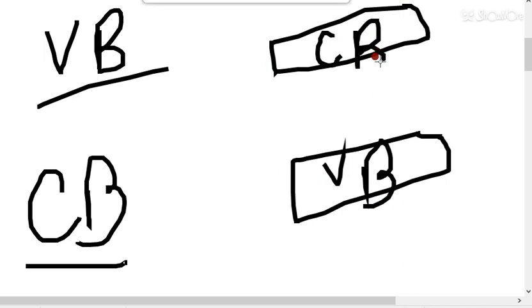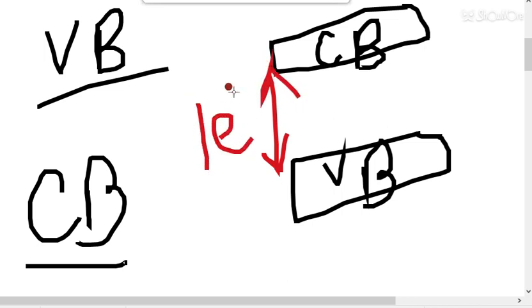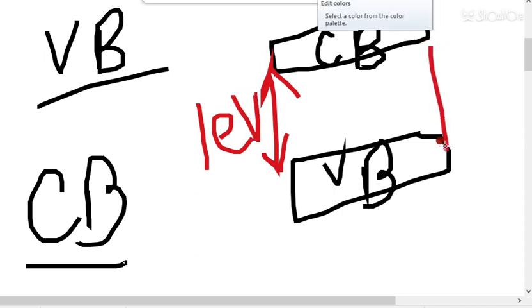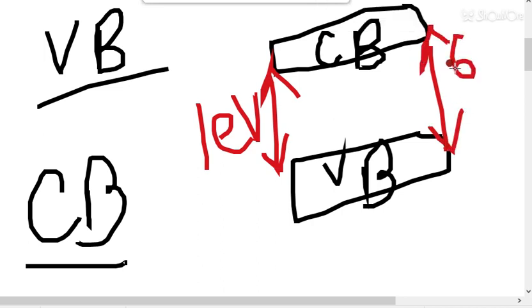The next thing you have to know is that the energy gap for metals is almost zero. The energy gap for semiconductors is about 1 electron volt to 2 electron volt, and in case of insulators this energy gap changes to 6 electron volt. So up to this, in the first 15 minutes, I have told you what you mean by conduction band, valence band, types of material, and energy gap between the conduction band and valence band.